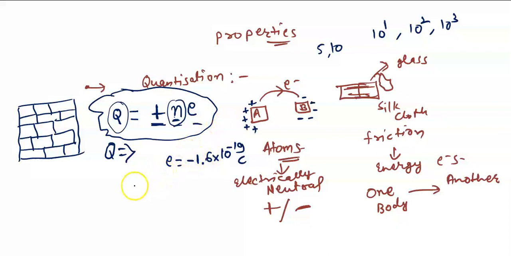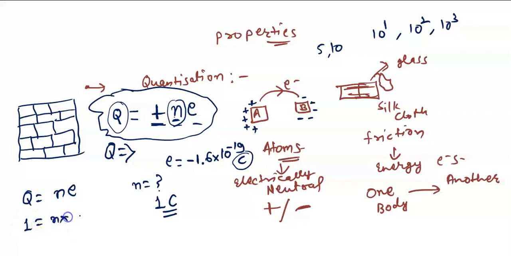Now, suppose you have to determine the number of electrons. What is the unit of charge? Unit of charge is coulomb. Suppose you have to determine the number of electrons in 1 coulomb of charge. How can we determine that? You know Q is equal to Ne. Plus minus stands for whether the electron is gained or lost by the material. So Q equals N times e. Q is 1, and for electrons, if we take the magnitude of the charge, we take 1.6 into 10 to the power minus 19.